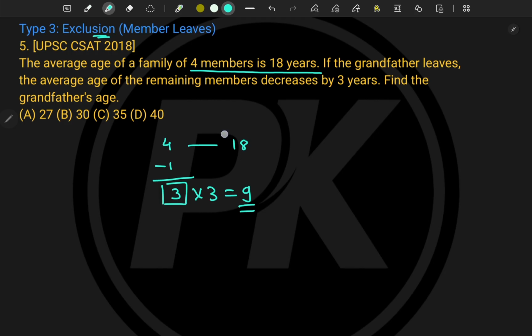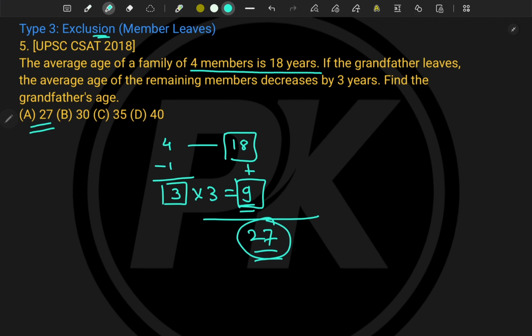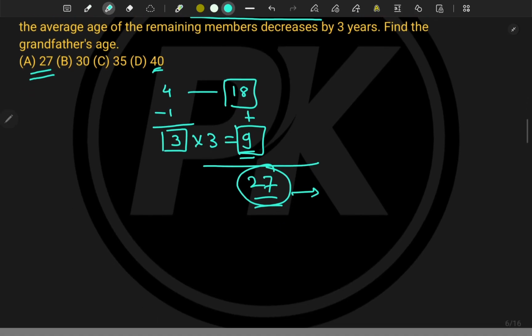Okay, and what was the earlier average? It was 18. Now the reduction is 9. So 18 plus 9, how much? It is 27, and hence option A is correct, and the grandfather's age is 27, young grandpa. Some persons who found it difficult put 40 by default, because at the age of 40 they can consider him a grandpa, but it's no way. This was a very good problem.